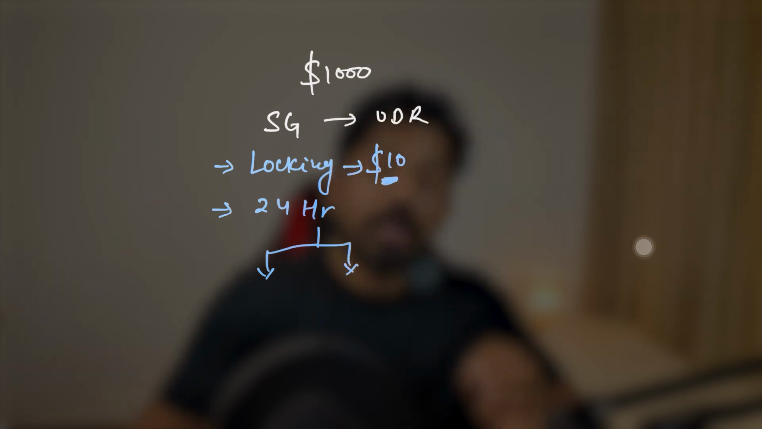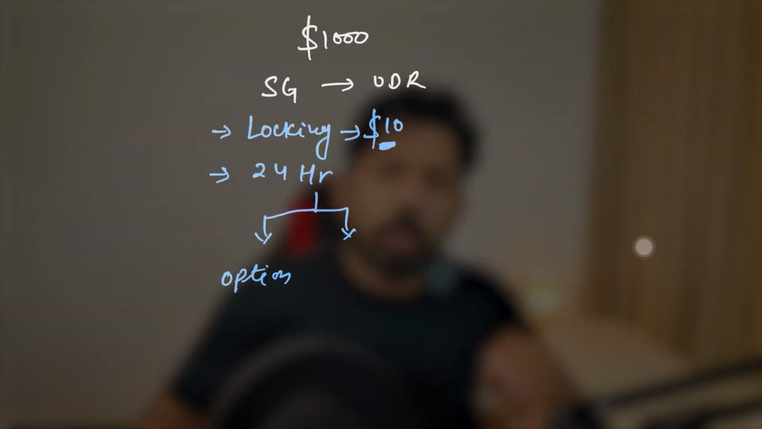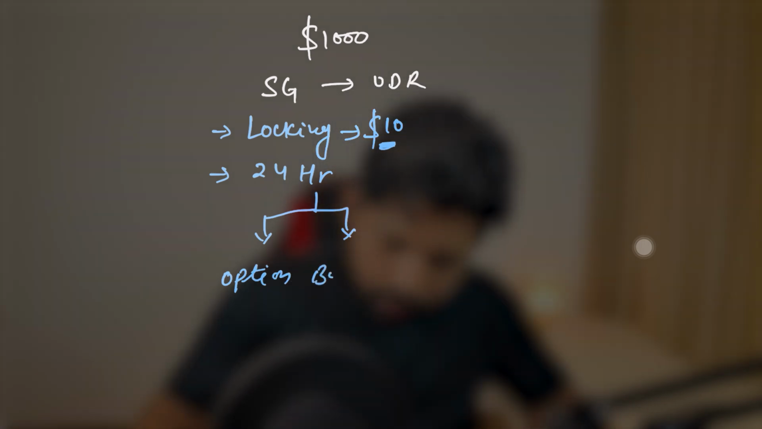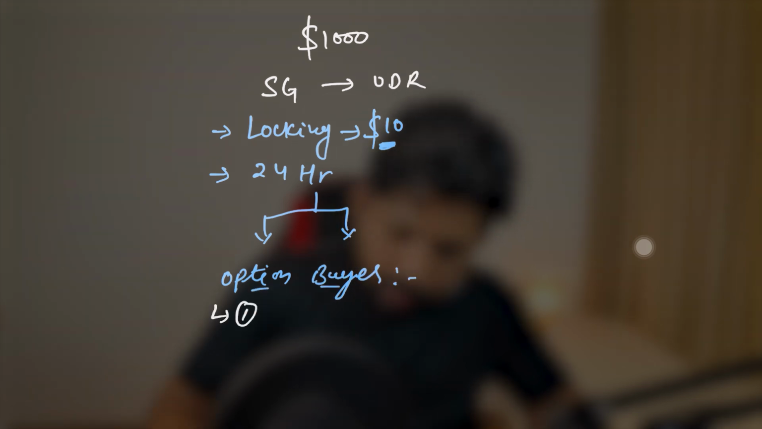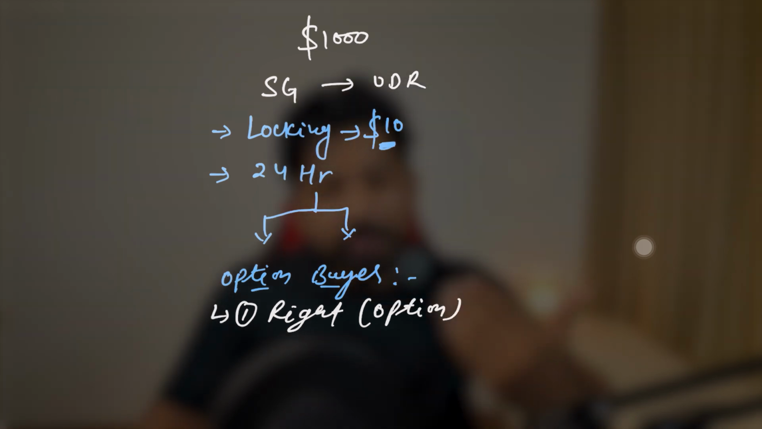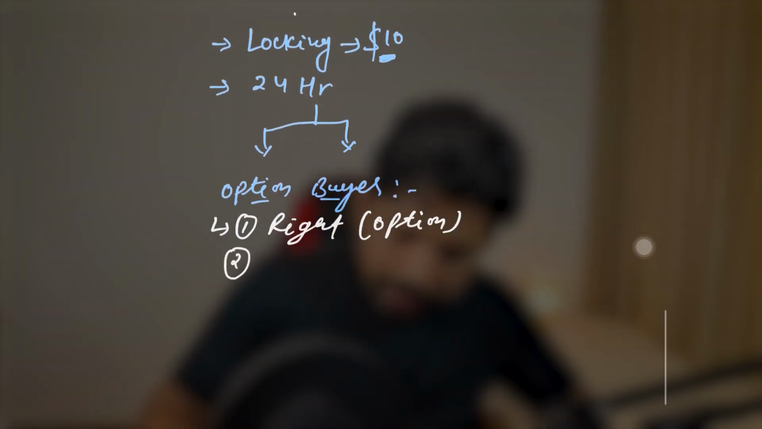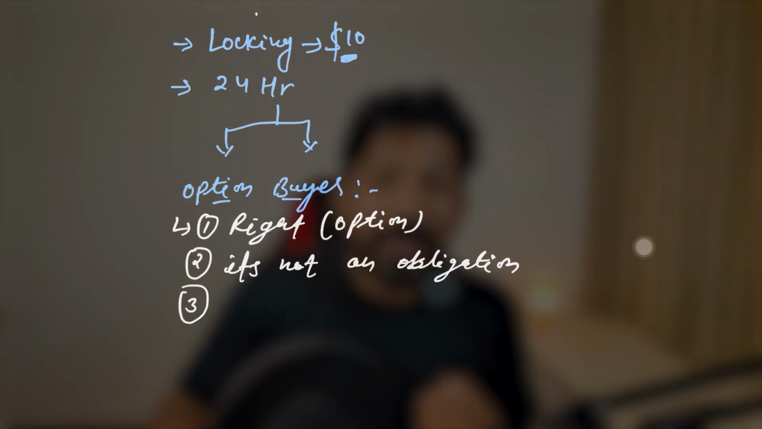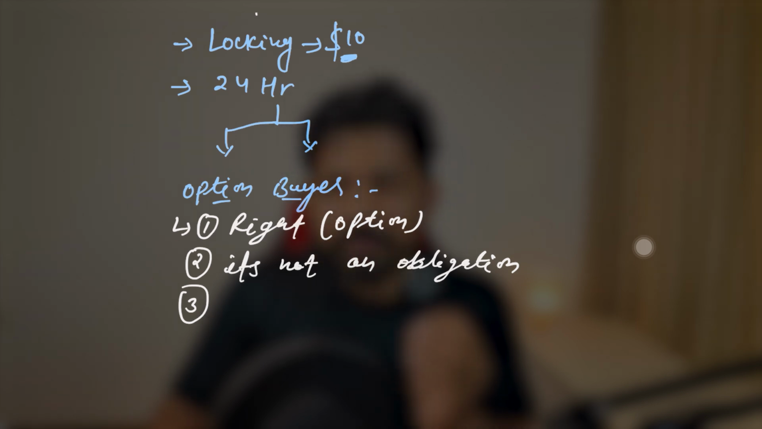Here two things are important to understand. I'm not talking about the call or put, I'm just the option buyer. It can be anything, right? For now, option buyer means I have the right, or you can say option to buy the ticket within 24 hours, right? Or it's not an obligation, right? I'll write it. It's not an obligation. And also to buy this right or the option, I have to pay some amount, and you can consider that as the premium, right?